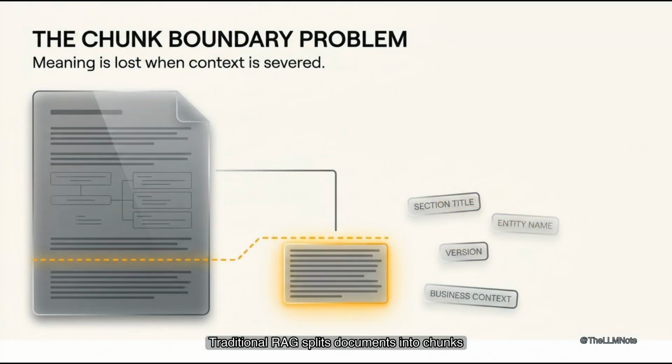Traditional RAG splits documents into chunks. It embeds each chunk and stores the vectors. Retrieval happens based on semantic similarity. Top matches are appended to Claude. The pipeline looks clean on paper, but meaning is lost at chunk boundaries. A paragraph may know its sentence, yet it forgets the section, entity, or version. It loses the business context that made it relevant.